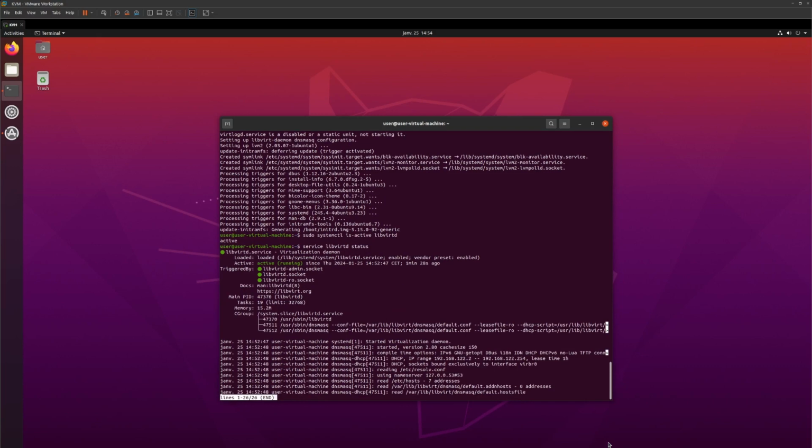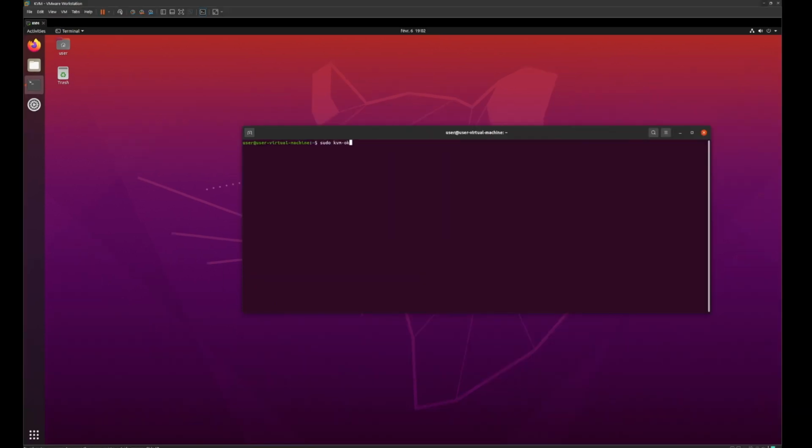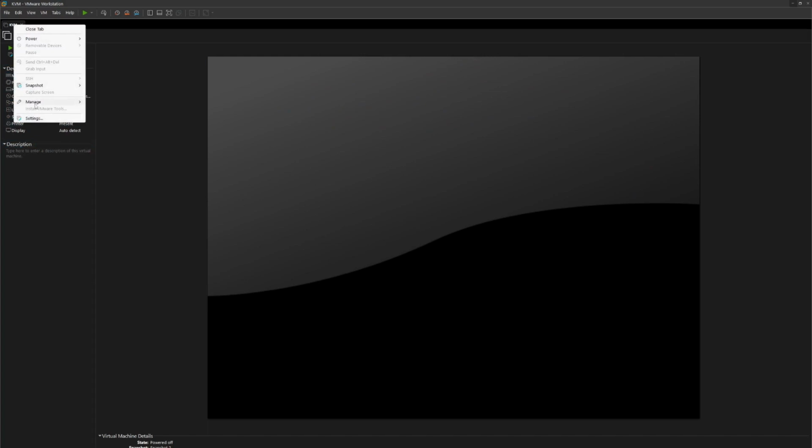With this command we can see that the libvirt daemon is active and running. Here we see that KVM got installed correctly and can also be used. We can now move to the next step, which is launching a VM using KVM.